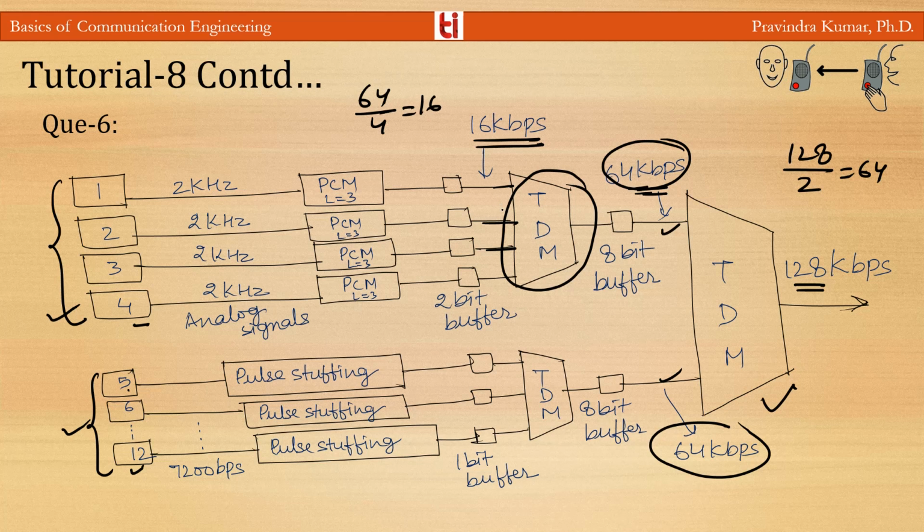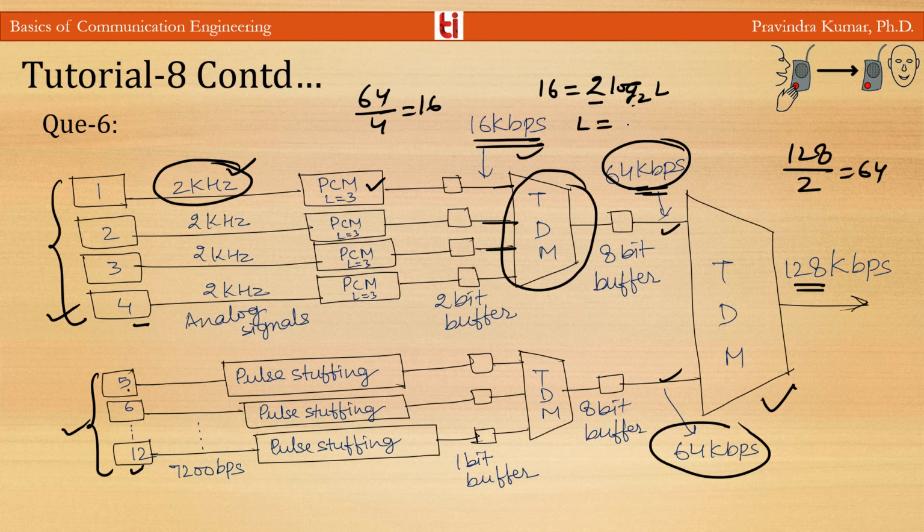In this 16 kbps there are four analog signals used, and with the use of a PCM system, L is equal to 3, so 2 kilohertz can be converted into 16 kbps. Because 16 kbps is the required bits per second, and if you are having baud rate 2 kilohertz, so 2 log 2 L, from here you can find out L will be 3.